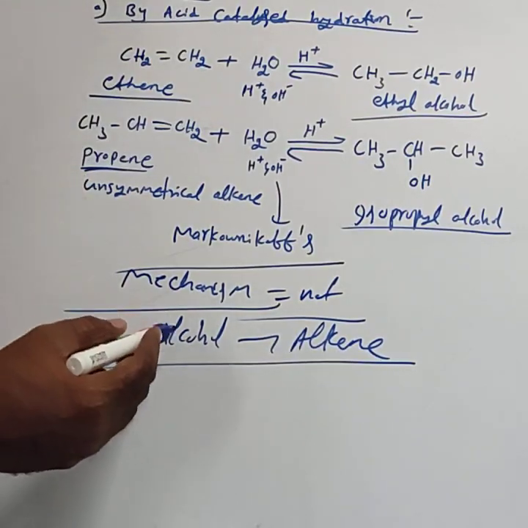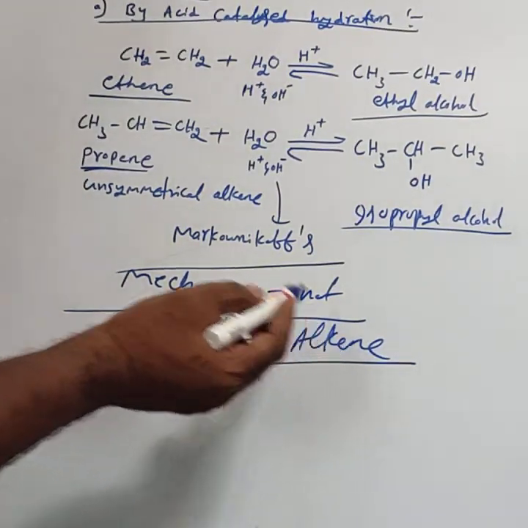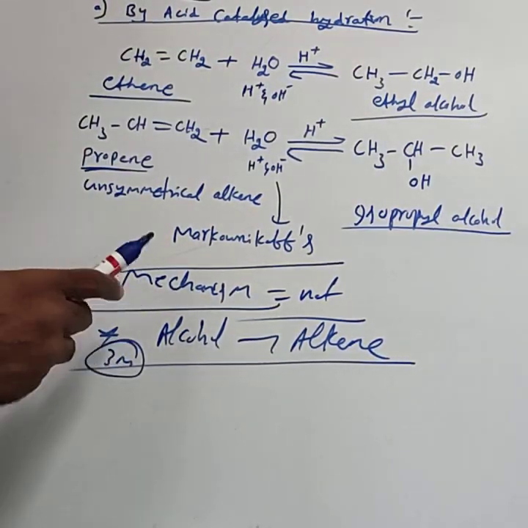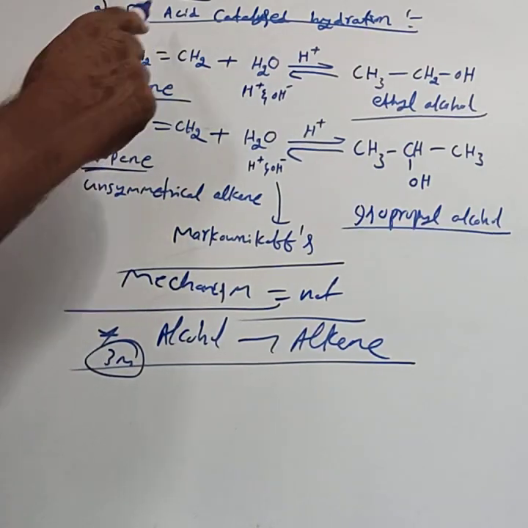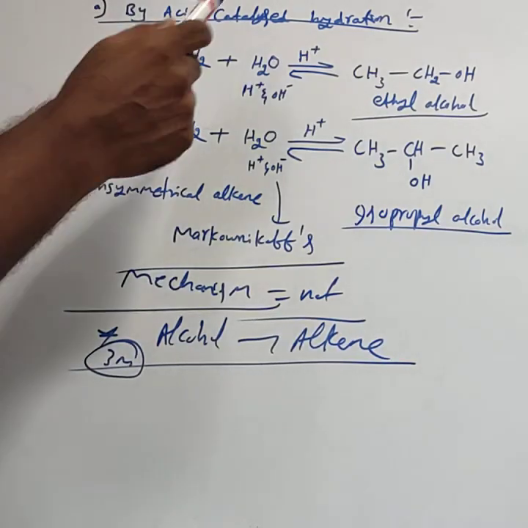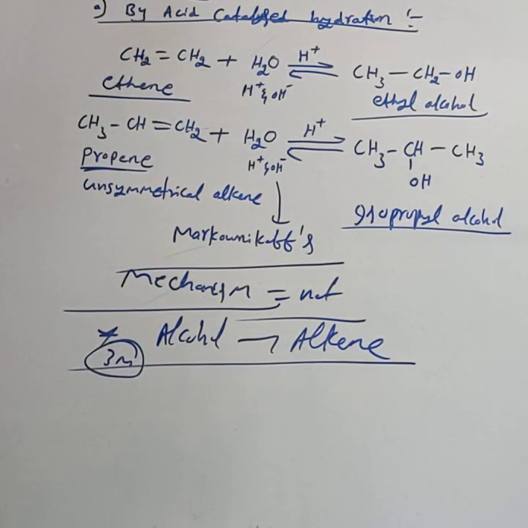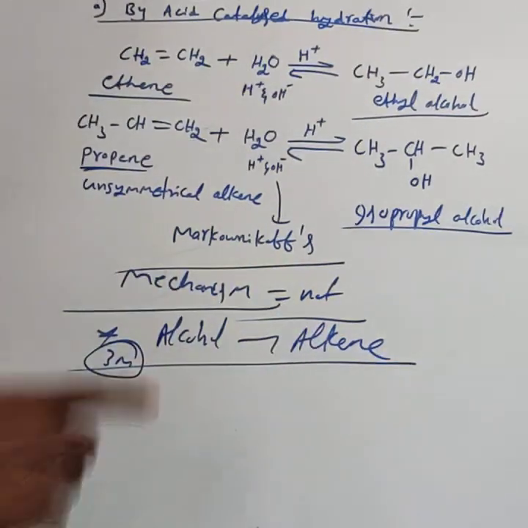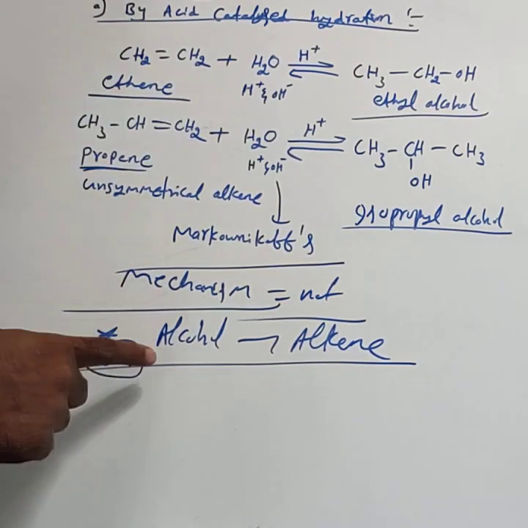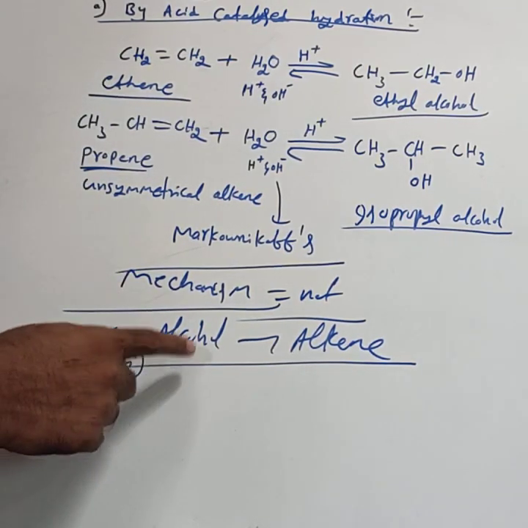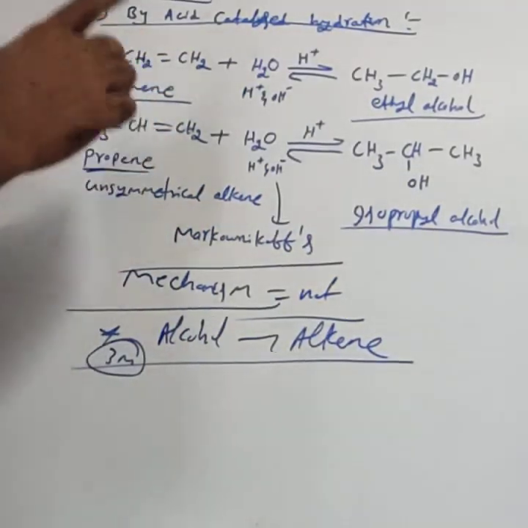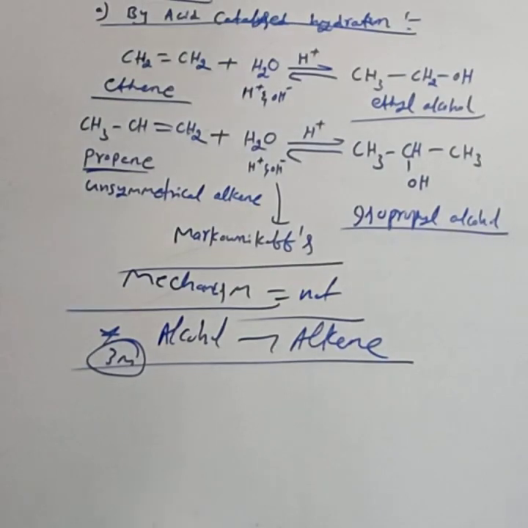In all papers, they are asking only alcohol to alkene, but not alkene into alcohol. But in the textbook, they give the mechanism for alkene to alcohol. In the exam, they will not ask that alkene to alcohol mechanism. They only ask alcohol to alkene. Hence, I am avoiding the mechanism. If I explain, definitely you will get confused. You are not writing that actual mechanism of alcohol to alkene. Hence, I am avoiding the mechanism of alkene to alcohol.